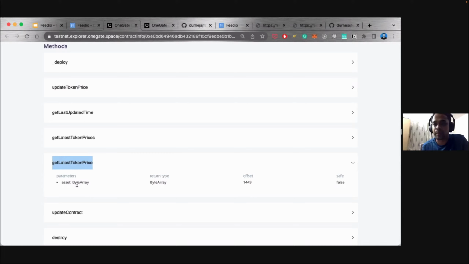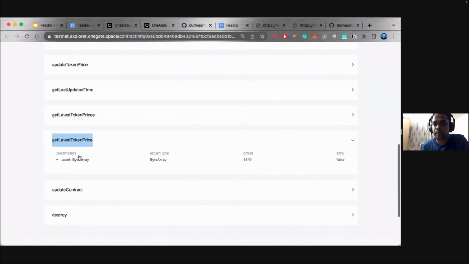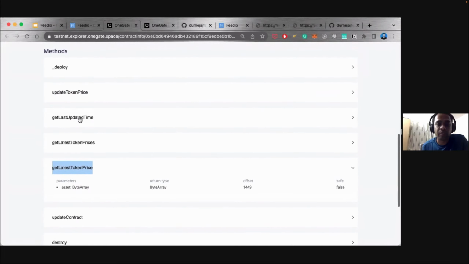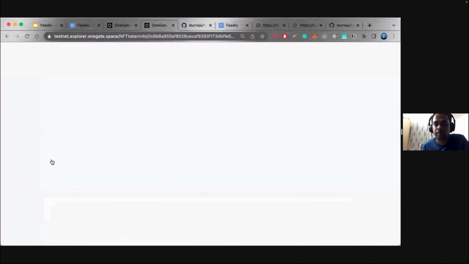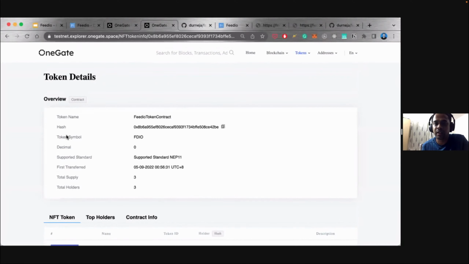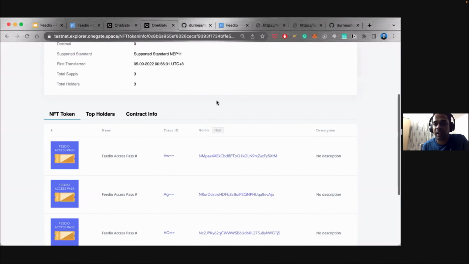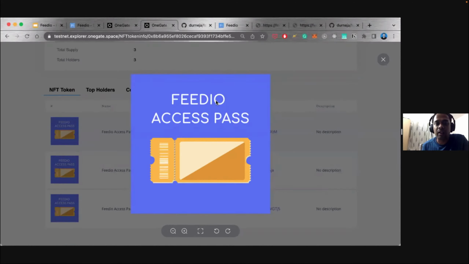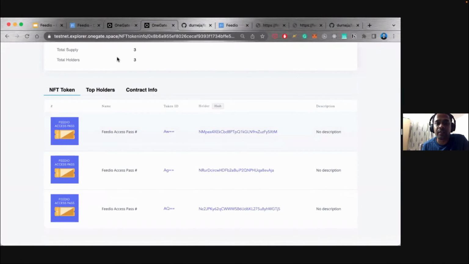And this is the NFT contract. So we have designed the access pass for the smart contract. This is the NFT that the subscriber has to have, and these can be minted from the client app that we have created. So this is the client app.